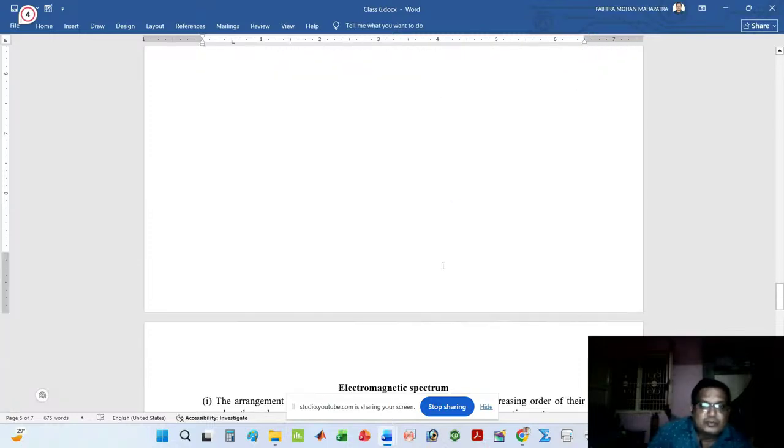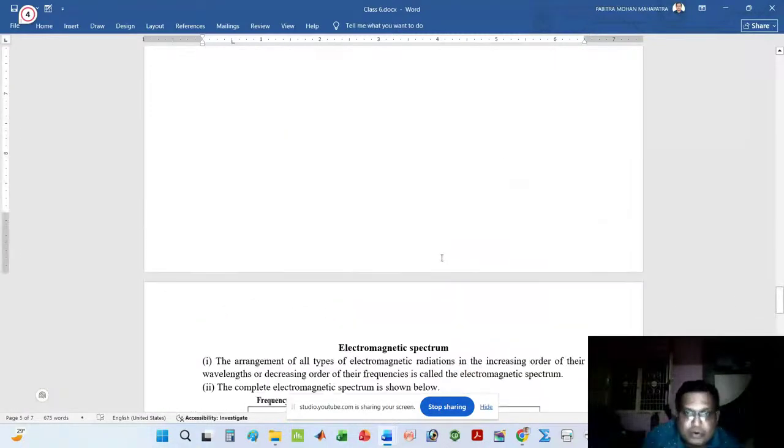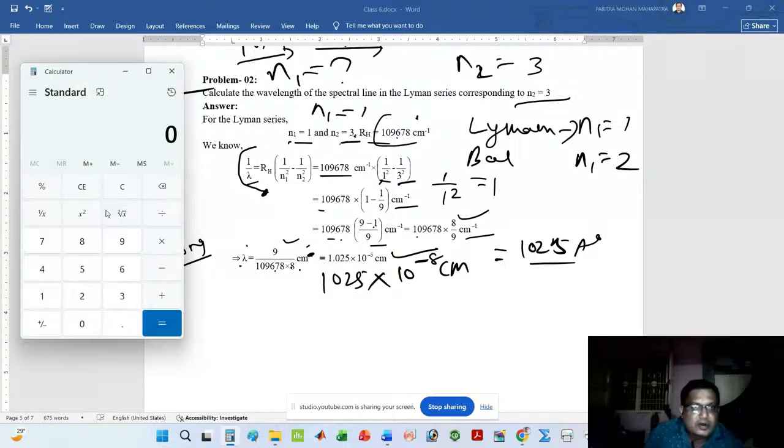Next, move to another topic, that is your electromagnetic spectrum. There was a doubt. Now I want to check whether this value is correct or not.